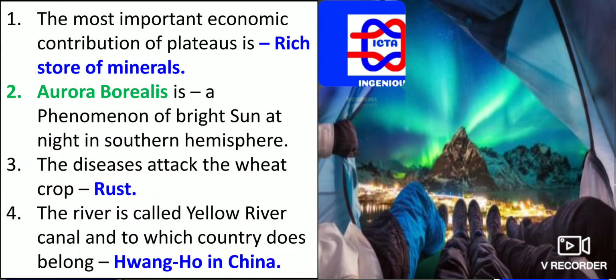The disease that attacks the wheat crop is rust. This disease directly affects the wheat crop.